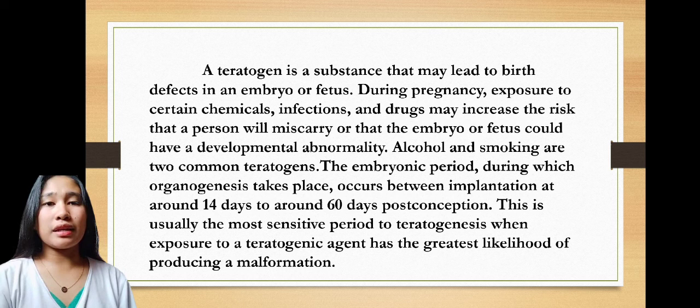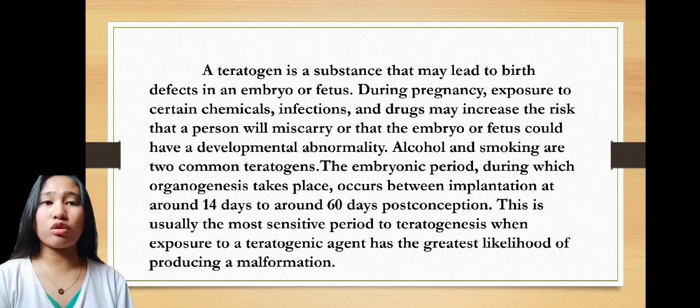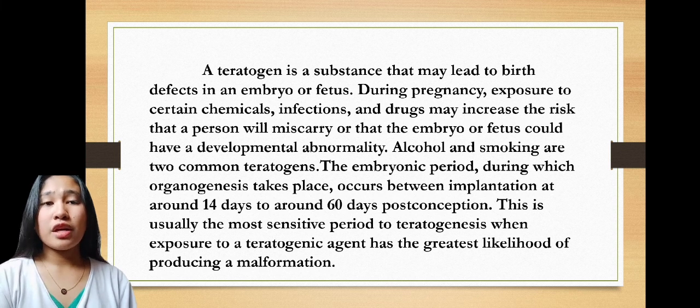During embryonic development, there are periods when the developing organ systems show more sensitivity to teratogens, specifically if exposure to a teratogen occurred during the first 3 to 4 weeks of gestation, a neural tube defect such as spina bifida or anencephaly may result.